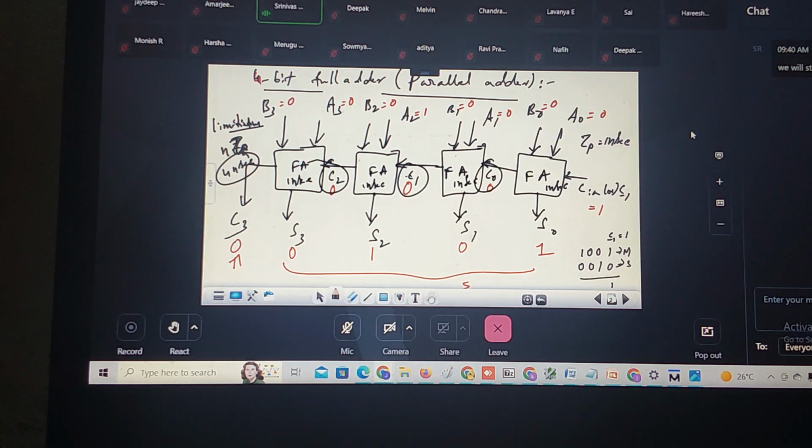That adder is nothing but your carry look ahead adder. Pre-computing the value, as the name implies. Carry look means I am looking ahead. Before computing my sum, I am looking at what? Pre-computation of C0, C1 and C2. That adder is nothing but a carry look ahead adder.